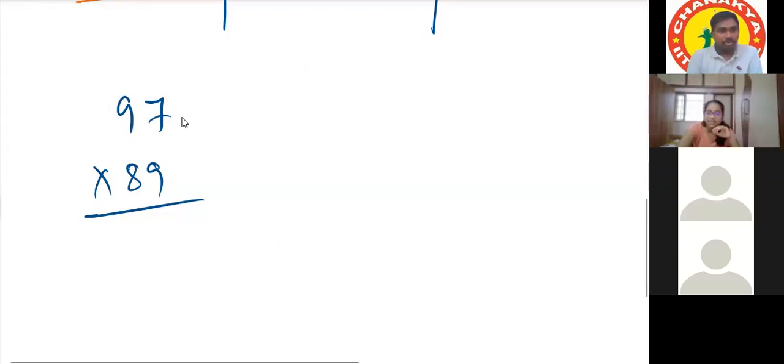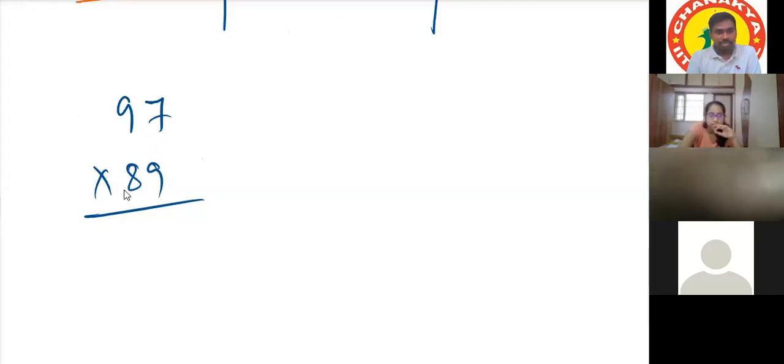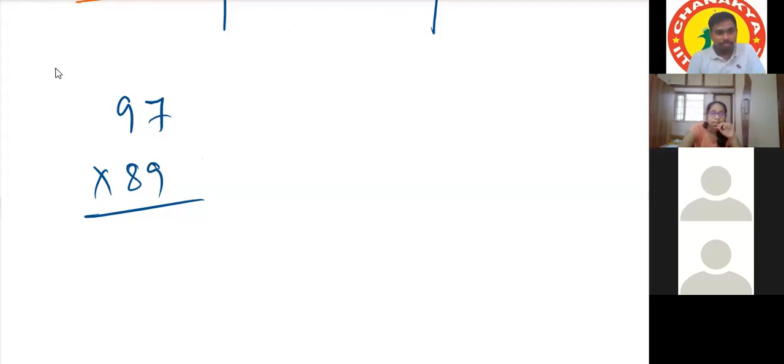So can I say its base is 100, I guess. Wait, Shreyasi will tell this. What is the base number for these two numbers? Sir, the base number will be 100, sir, because there are 2 digits in 97. What to write? Sir, it will be minus 3. Yes, sir, minus 3. Okay, next it is? Sir, 11. Minus 11. Next, what to do?